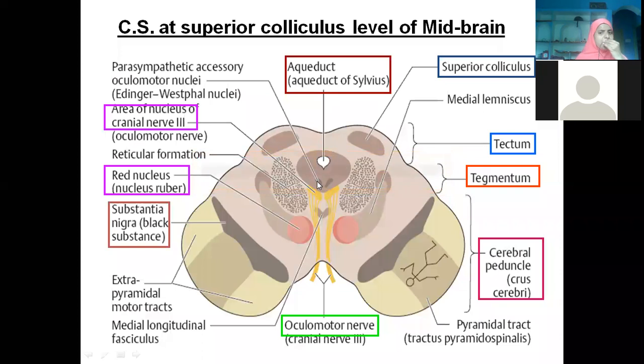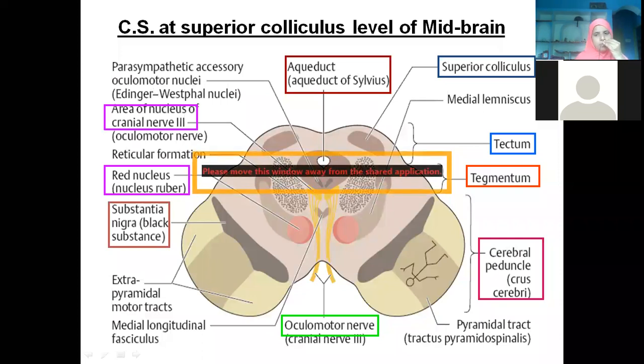Within this gray matter, are you finding there is one cranial nerve? What are the two cranial nerves emerging from here? Two we have, 3 and 4. So we are finding the third cranial nerve nuclei here, which we call the oculomotor nuclei. Actually, the oculomotor nucleus is a little downwards, but it has connection with this nucleus, called the Edinger-Westphal nucleus.